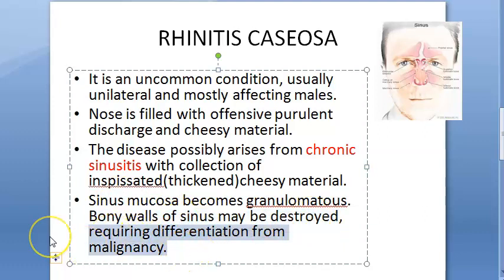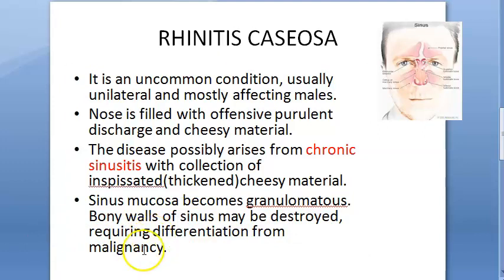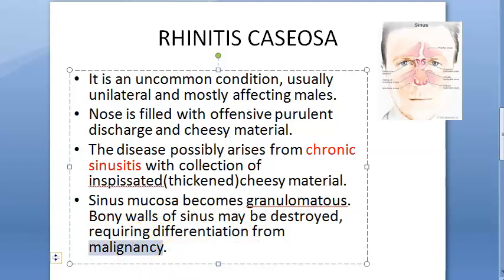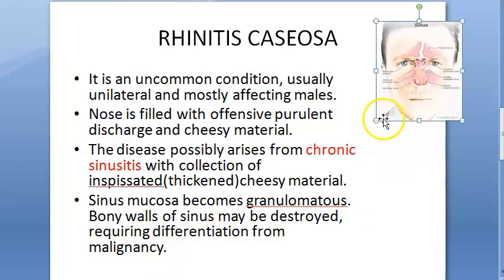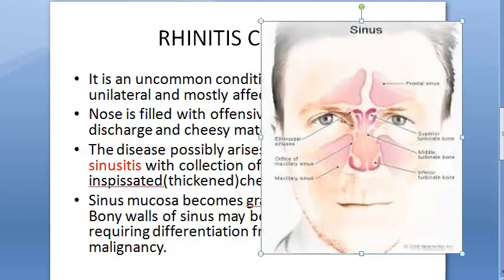So you will have to differentiate all this from malignancy. So whether this person has cancer or just Rhinitis Caseosa, you'll have to check. So basically what is happening to the sinus mucosa, it becomes granulated. So let's say the sinuses here, the mucosa, everything is granulated. The bony walls of the sinus may be destroyed. Are they using the word destroyed?